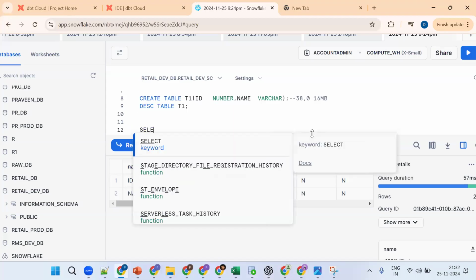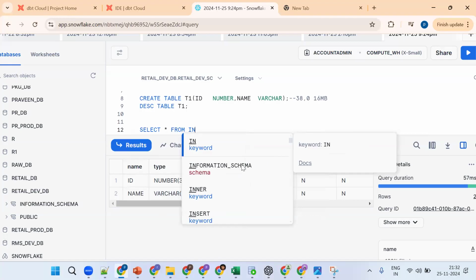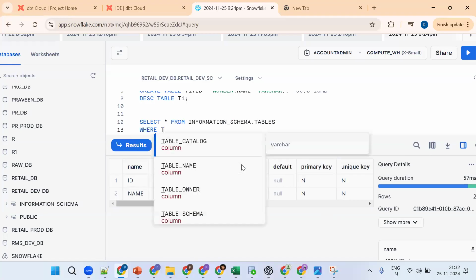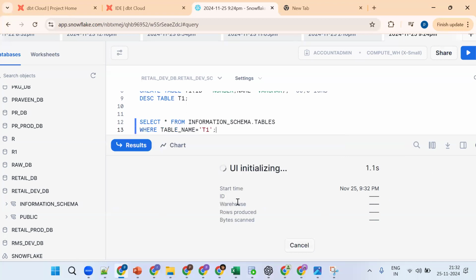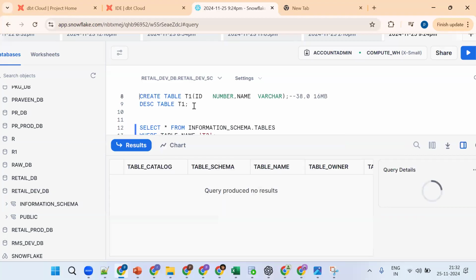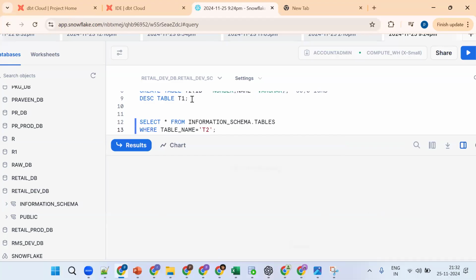This is important. Select star from information schema dot tables where table name equals our table name, T1. So the T1 table is there. Same thing, if I put T2, is the T2 table there as of now? No. Now when I create the T2 table, it will get automatically populated.